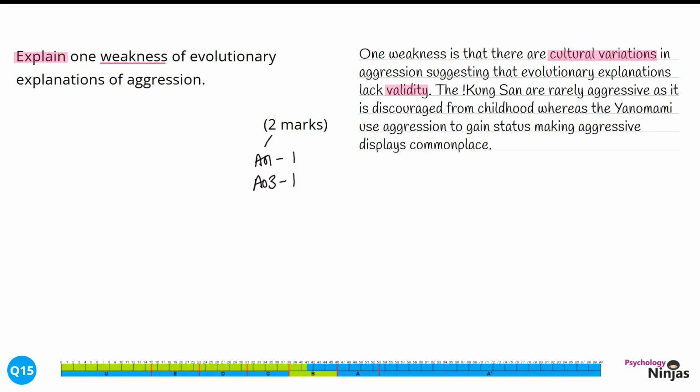We've extended and justified our statement about cultural differences by talking about two different examples. We've gone for the Kung San and the Yanomami. However, you could use other examples of cultural variations in aggression to justify this point.